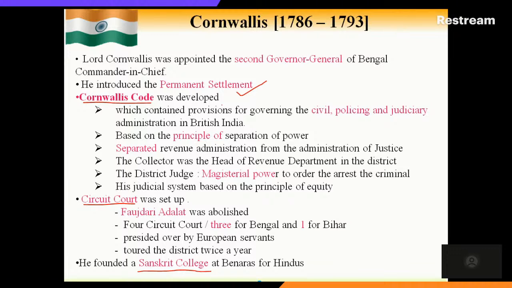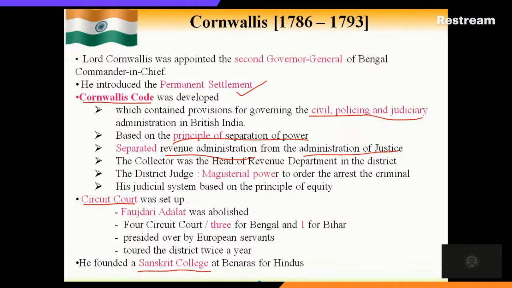It is related to civil policing and judicial administration in India. It is fully based on the principle of separation of powers, because previously the collectors were doing the judicial as well as the revenue administration, but Cornwallis separated the revenue administration from the administration of justice.